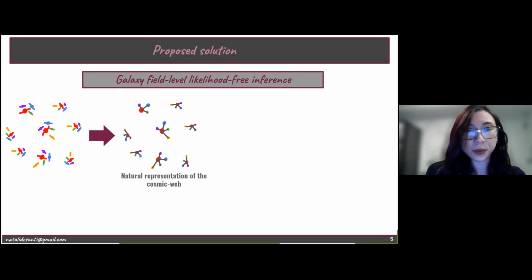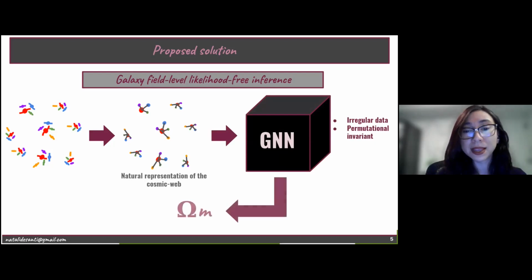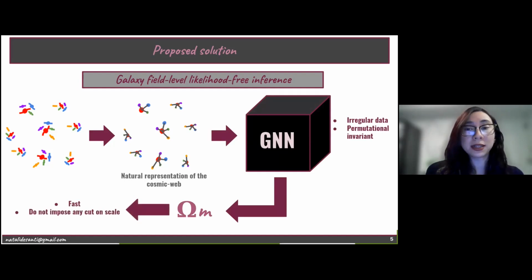These graphs are going to feed our black box of machine learning, which are going to be the graph neural networks, or GNNs, which are pretty good at dealing with irregular data and which are already permutation invariant. So we're going to measure omega matter, and it's pretty amazing because using this methodology, we have something which is really fast, and we do not have to impose any cut on scale.